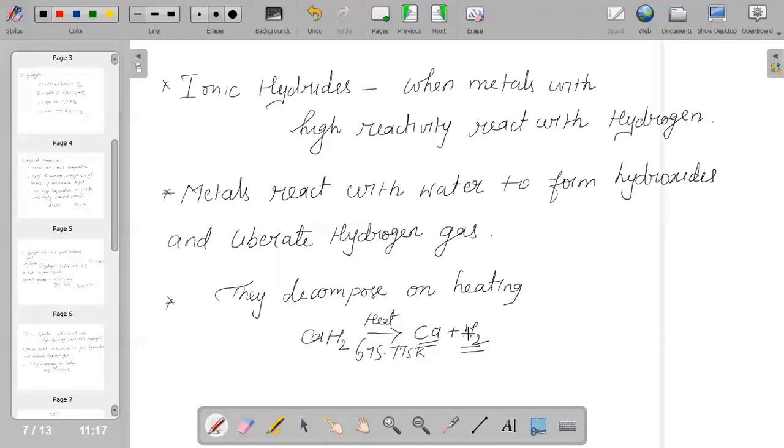And yes, of course, they should have less electrons than the octet. That is, it should be electron deficient. Then only is it possible for it to form covalent hydride.